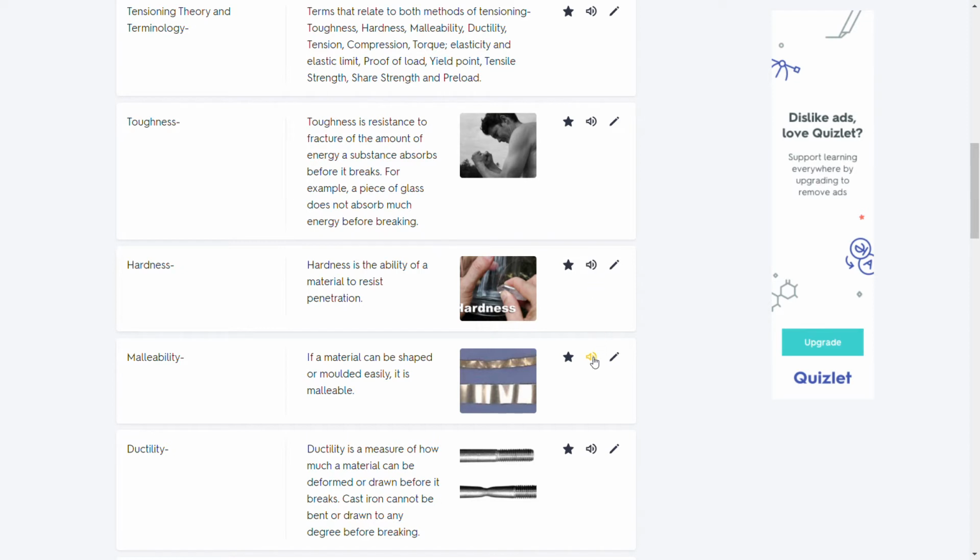Malleability. If a material can be shaped or molded easily, it is malleable. Ductility. Ductility is a measure of how much a material can be deformed or drawn before it breaks. Cast iron cannot be bent or drawn to any degree before breaking.